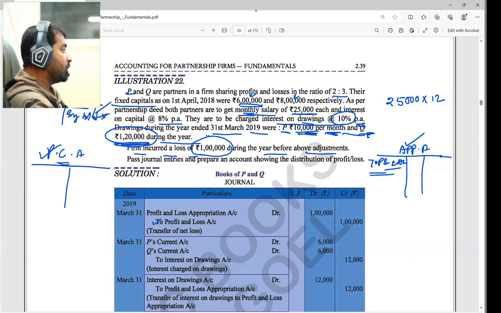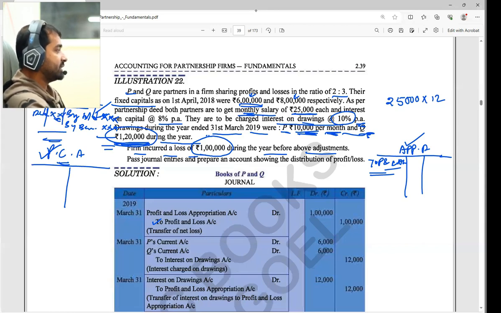If a partner contributes additional capital in between, we write it by bank account as additional capital, and the balance carried down shows the full amount as capital only. I hope this part is clear. Yes, sir. So interest on drawings, interest on capital, salary and all other things will come to the current account in the fixed capital method.